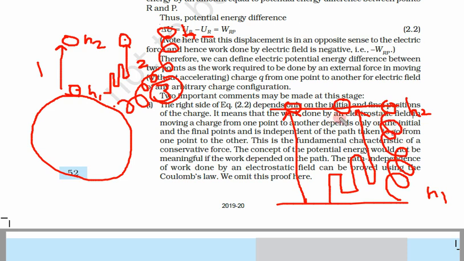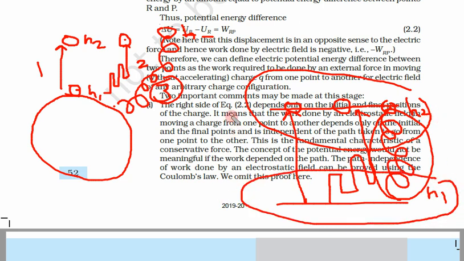So according to you, which ball will have more work done? You will say that this ball had more work done upon it, but will the potential energy be different? Potential energy depends only on the final and initial heights. Since the height difference delta h remains the same for all of them, there will not be any difference. On what does this potential energy depend? Only on the initial and final position. Same thing they are trying to say, it is independent of path.